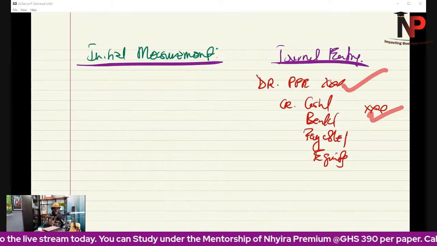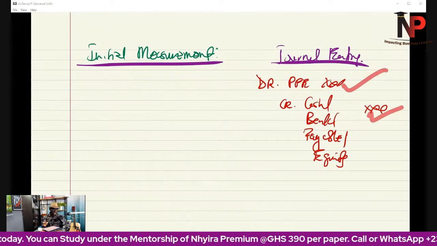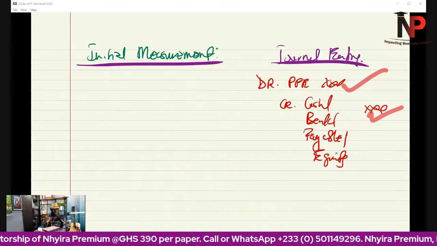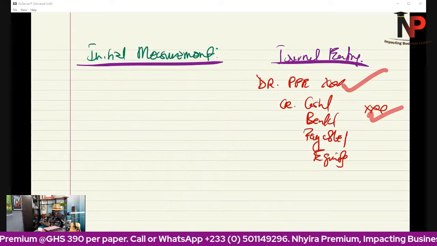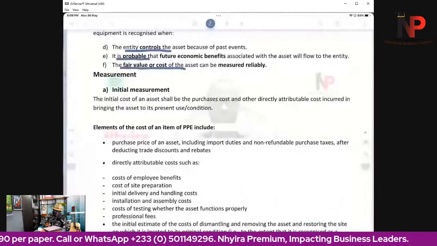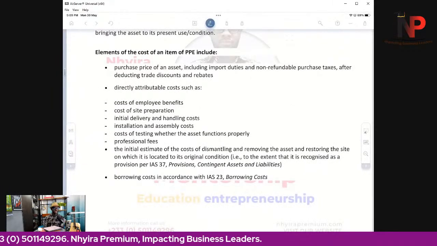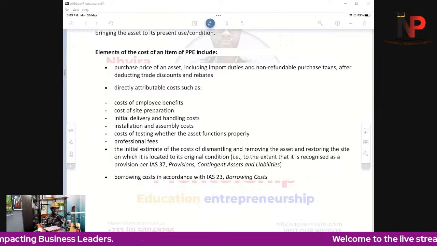So that is where initial measurement comes in. Now stay with me carefully here because a lot is going to go down here. In accordance with IAS 16, property, plant, and equipment, the initial cost of an asset shall include the following.